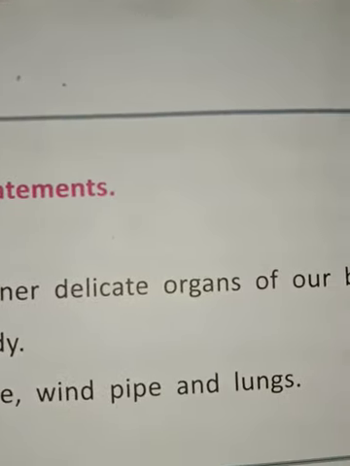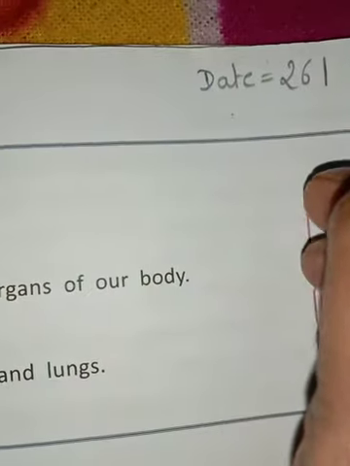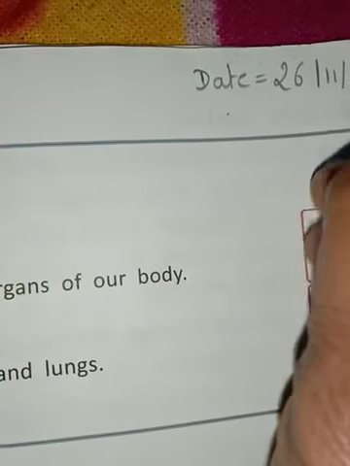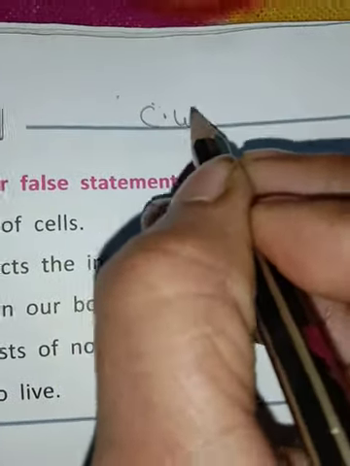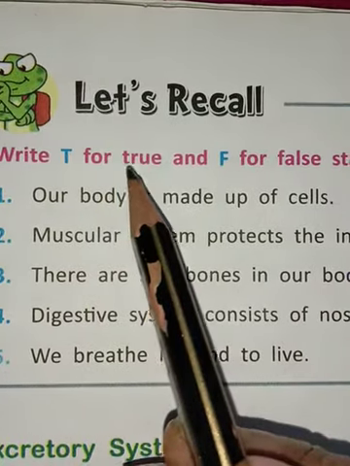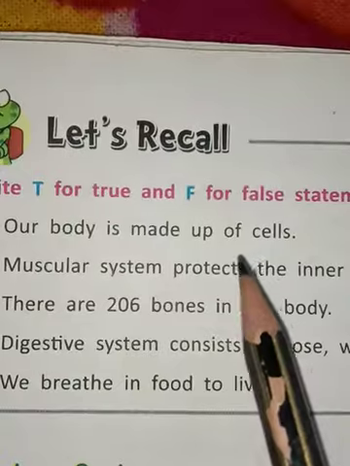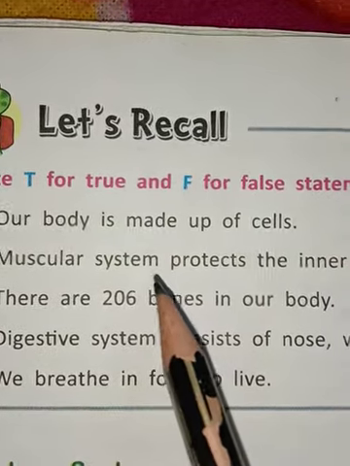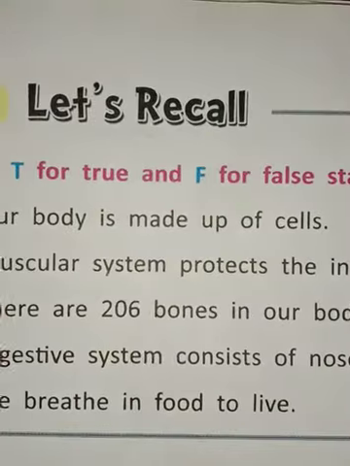Yes, 26 November 2020. Okay, now CW. Now write T for true and F for false statements. But student, you will write complete spelling of true and false. Don't write only T or F.